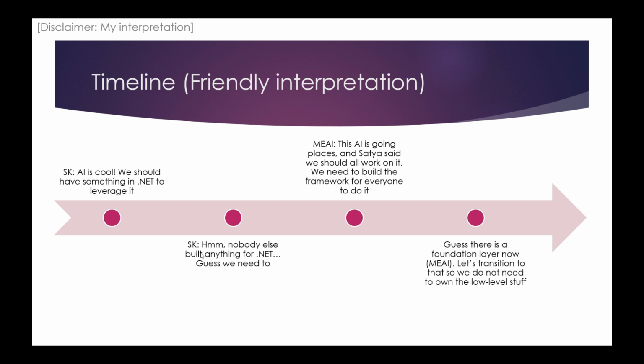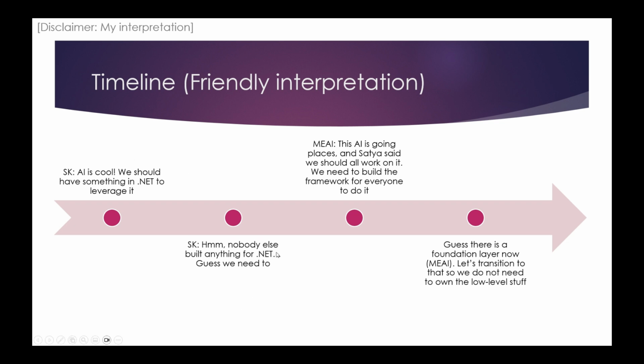Because if we look at the timeline, and I have two timelines, I have a friendly timeline and a bit more hostile timeline, because it's a bit unclear how these two teams have worked together. But let's take the friendly approach. So back in the day, when nobody else really was talking so much about AI, there was a small team internally at Microsoft that says AI is cool. We should have something in .NET to leverage it, because everything was happening in Python back then.